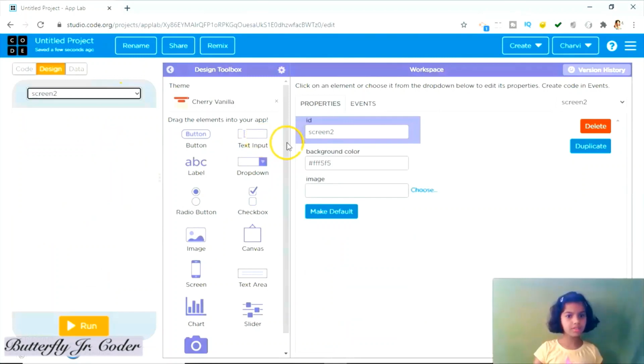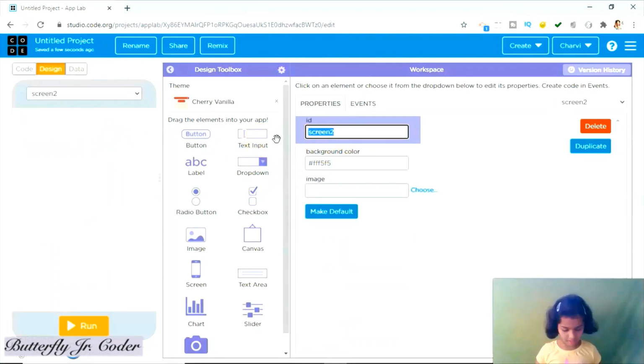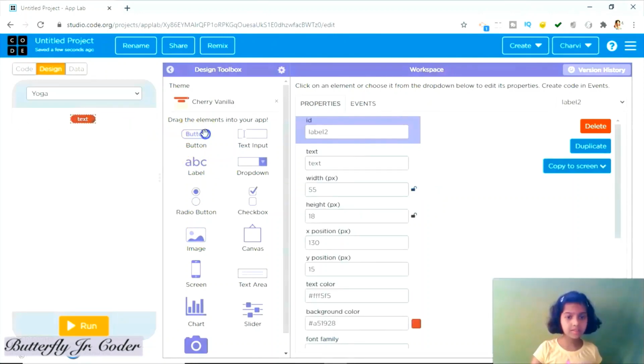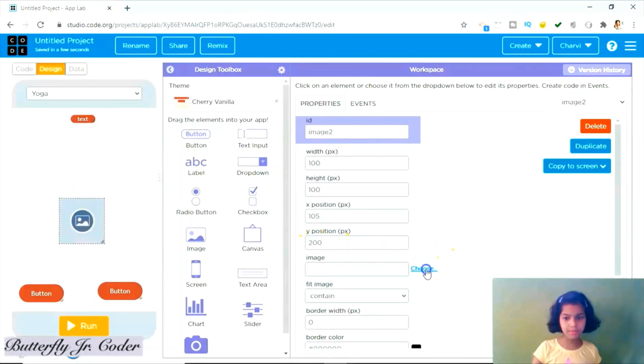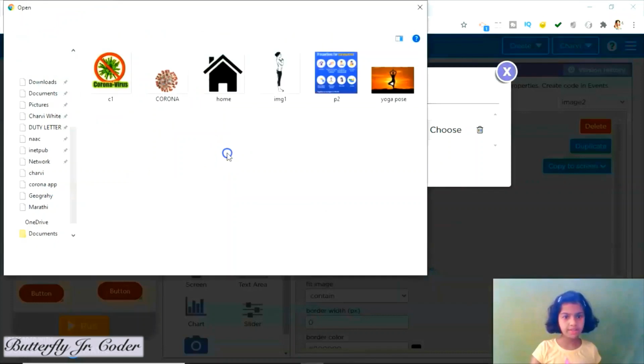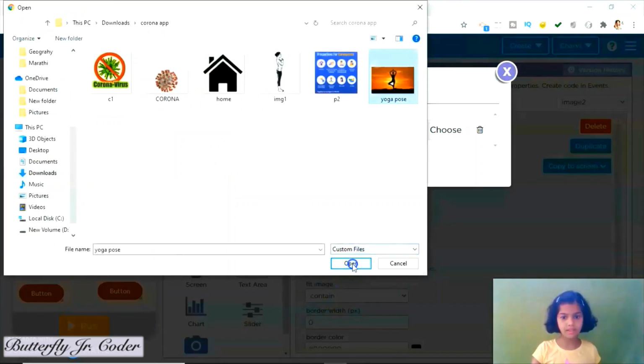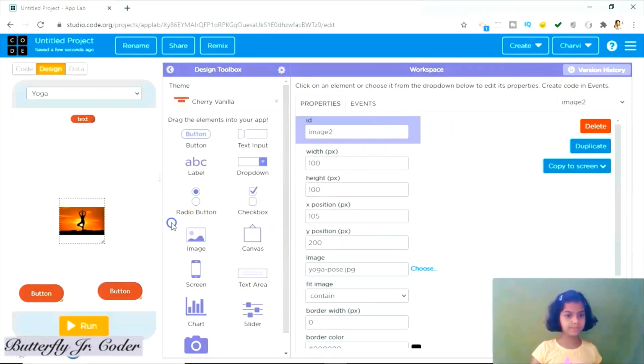Let's add a new screen and name that screen Yoga. Let us take here text, 2 buttons and image. First choose the image and choose.